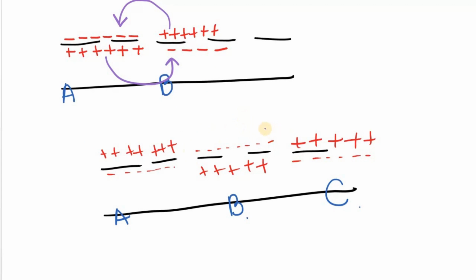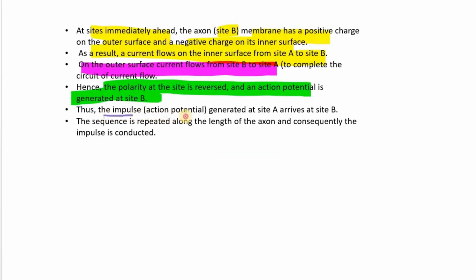और इसी तरह से ये nerve impulse आगे transfer होता है. The current flows from the positive to the negative area, and the nerve impulse is transmitted further. Thus, the impulse action generated at site A arrives at site B. The sequence is repeated along the length of the axon, consequently the impulse is conducted.